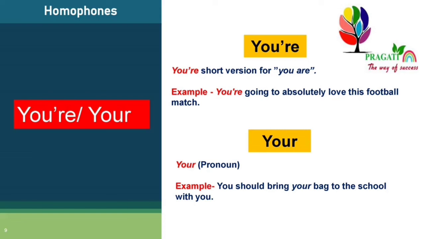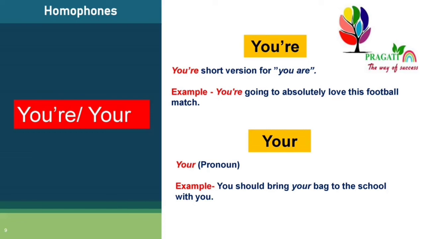Next homophones, you're and your. Y-O-U-apostrophe-R-E is the short version of you are. For example, you're going to absolutely love this football match. You are going to absolutely love this football match.